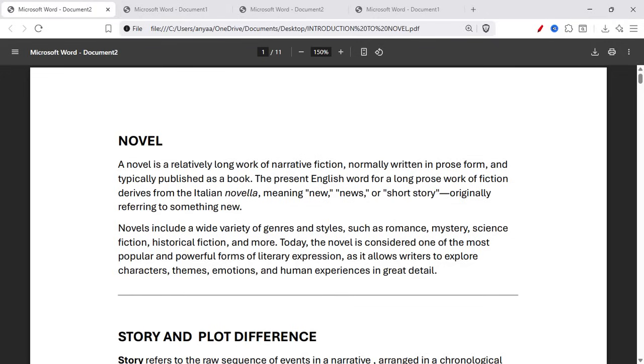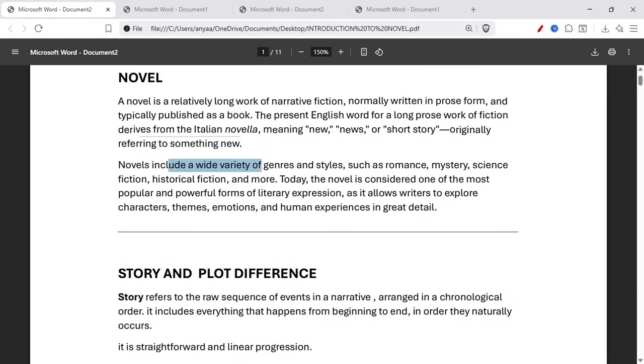A novel is a relatively long work of narrative fiction, normally written in prose form and typically published as a book. The present English word for a long prose work of fiction derives from the Italian novella, meaning new, news, or short story, originally referring to something new. Novels include a wide variety of genres and styles, such as romance, mystery, science fiction, historical fiction, and more. Today, the novel is considered one of the most popular and powerful forms of literary expression as it allows writers to explore characters, theme, emotion, and human experience in great detail.